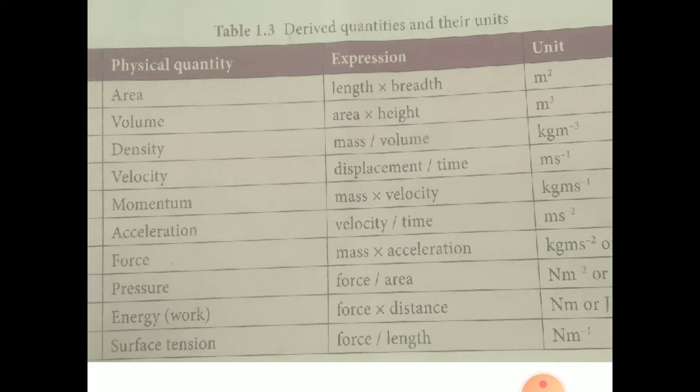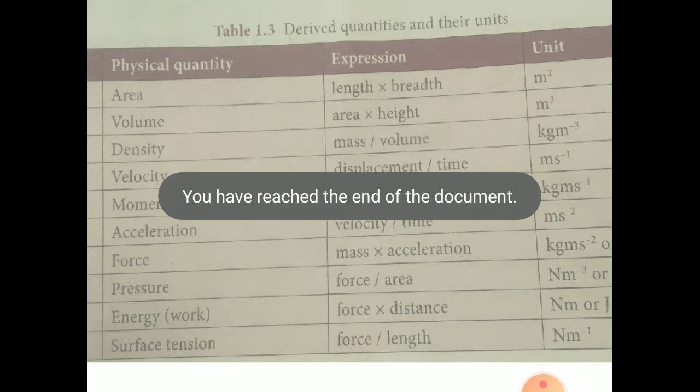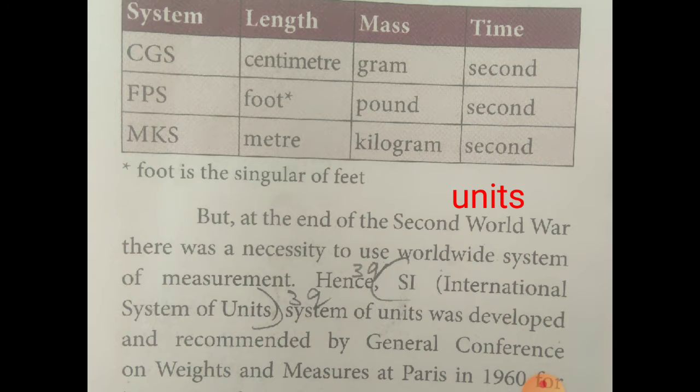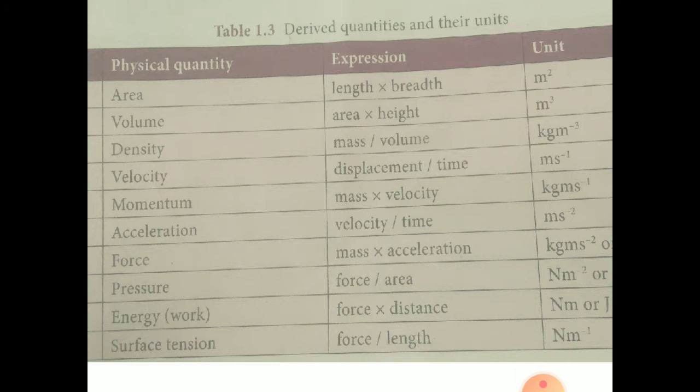Energy, that is work. In energy also the substance moves some distance, so we write it as force into distance, that is newton meter, or sometimes the energy is represented as joule. The joule is the unit for energy. And the last one is surface tension. Surface tension is expressed as force by length. Force, we know the unit is N, and the length is m. So we write N m power minus 1.